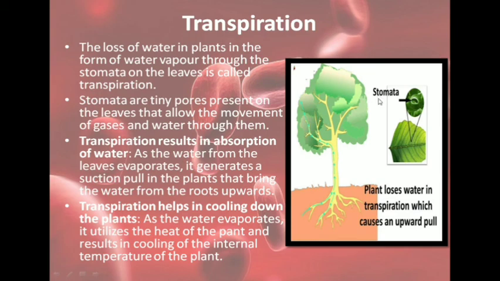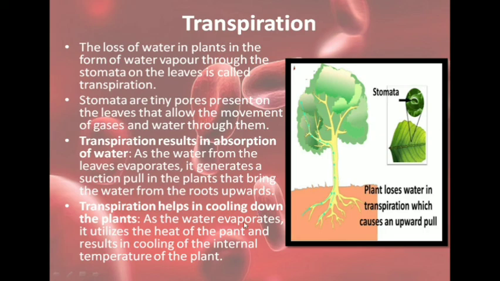Now transpiration not only has other functions but it also helps to move the water from the roots to the upper part of the plant, and this is called the transpiration pull. So as you can see the trees can reach up to a long height. So in this case when there is evaporation of water through the stomata, it creates a suction pull and this pulls the water from the roots through the stem and branches to the leaves. So this is one of the reasons how water moves through the xylem from the roots to the leaves.